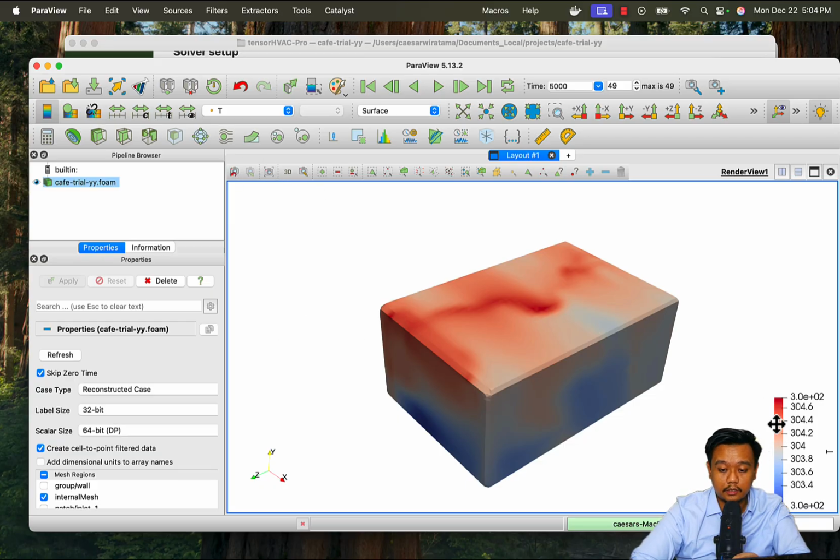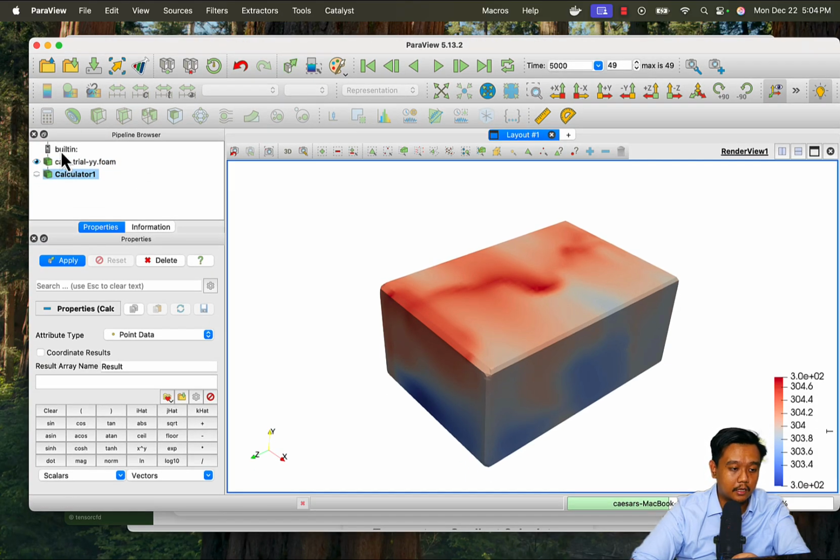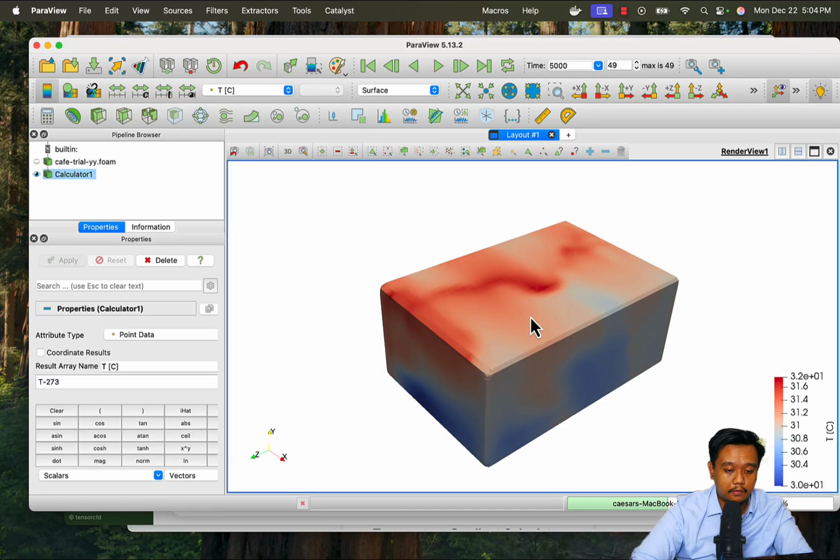this temperature is still in the Kelvin unit, so let's convert it to Celsius by using this calculator. Let's say we want to calculate the temperature. We just name it T Celsius, and the equation is T minus 273.15 or something for Kelvin. Here we go, temperature in Kelvin. But yeah, we cannot see what's inside this object, so let me create a slice.